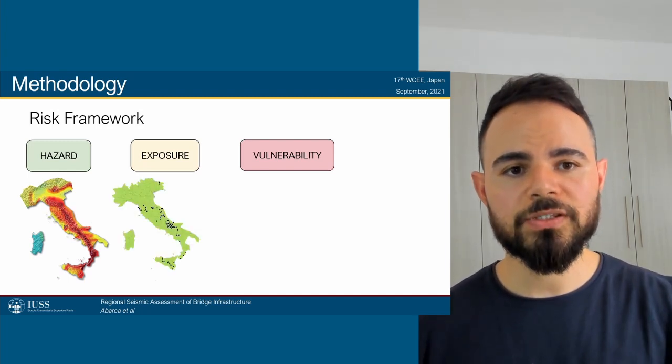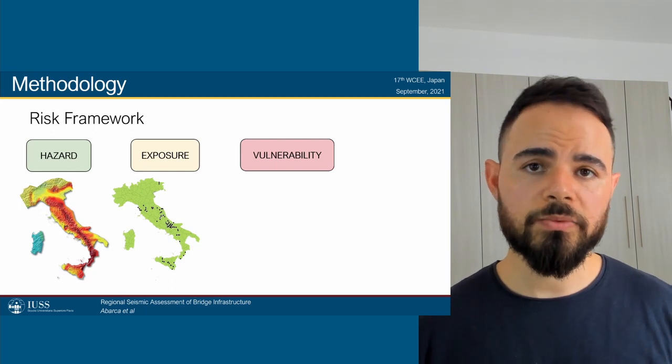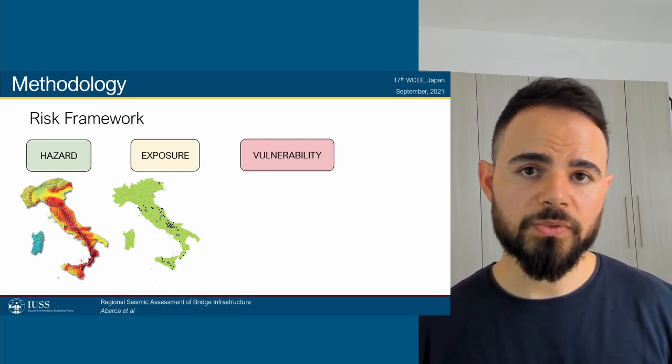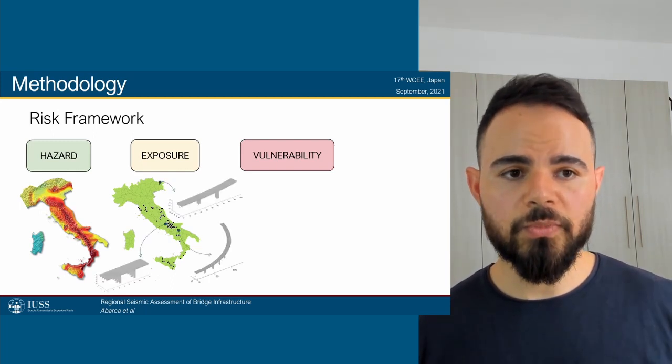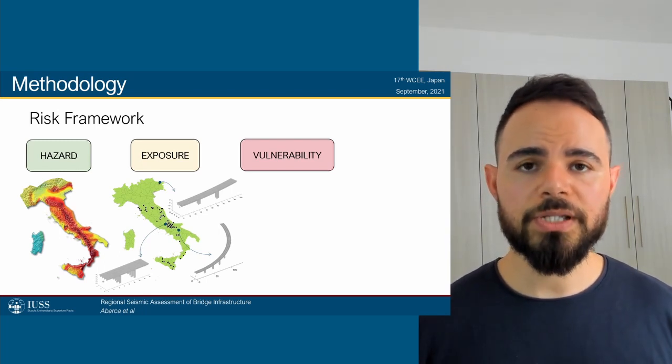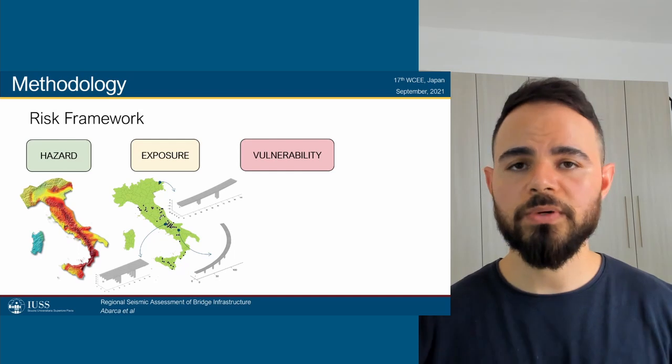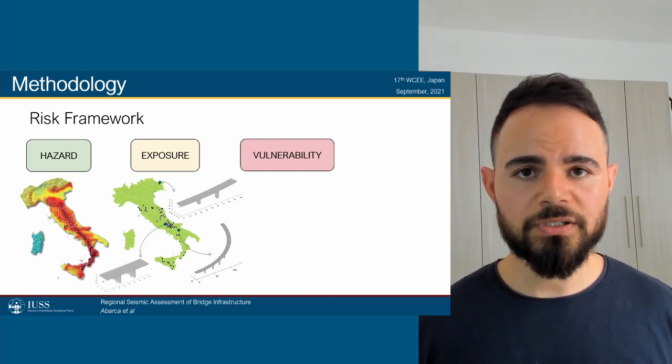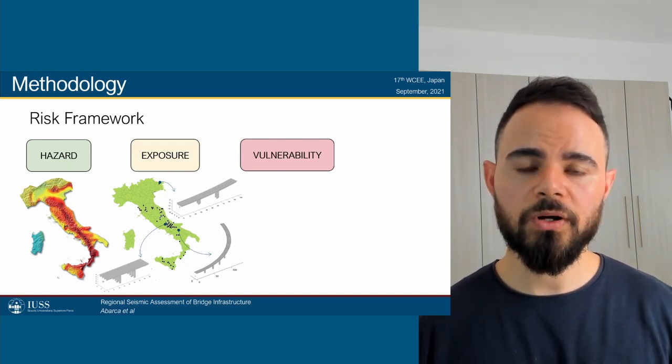Once we have this, we needed to know where are the bridges located, what are my exposed assets, and furthermore, what are their characteristics, what are their mechanical properties, what are the material properties, what is the structural layout, as much information as we can gather from all of the bridges.